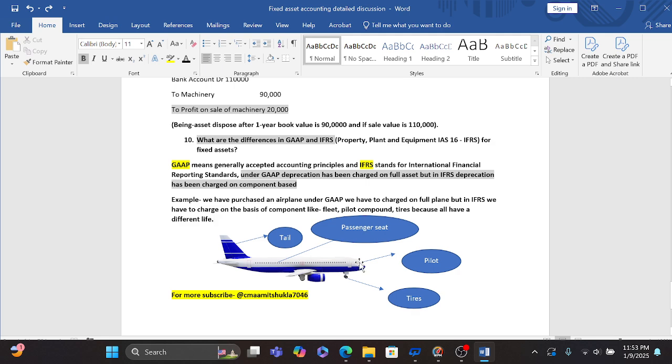The passenger seat has a different life, like 12 to 13 years. We have a tail on the flight, which has a different life, like 7 to 8 years, so we charge the depreciation accordingly. That is what IFRS says, but under GAAP we have to charge the depreciation on the full plane.